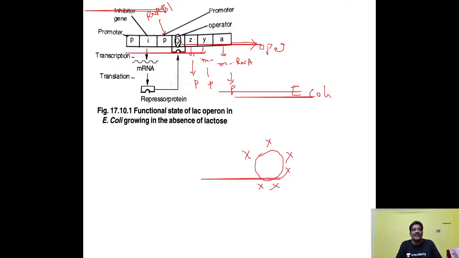What is the reason here? The operator gene is not allowing. The operator gene is switched off here. It is not permitting the RNA polymerase from the promoter region, so the structural genes will not function, and those particular enzymes are not synthesized. The entire process will be switched off. This happens only when E. coli is not surrounded by lactose. That point you have to remember.